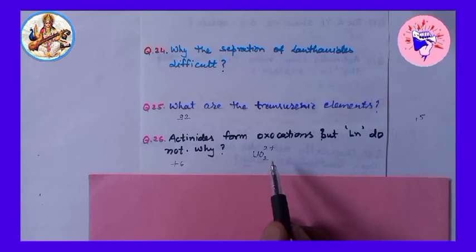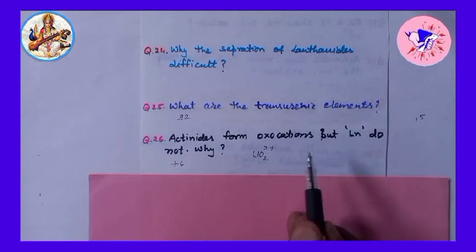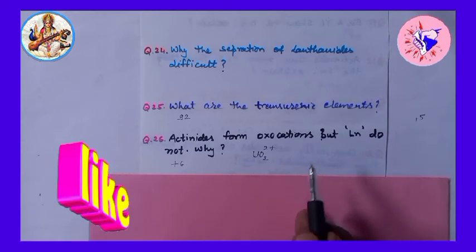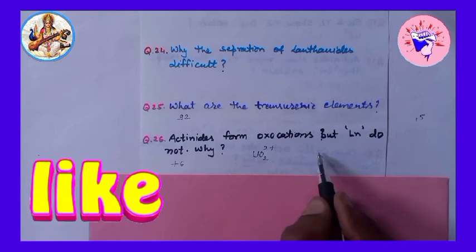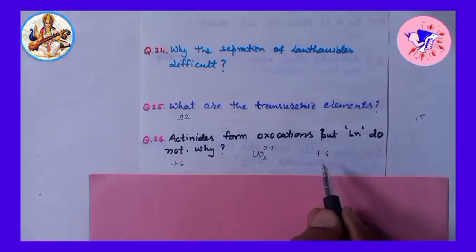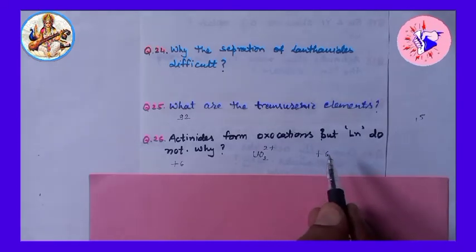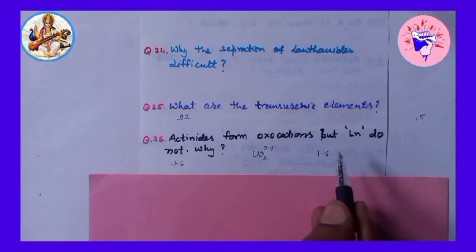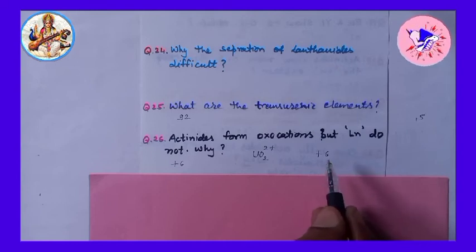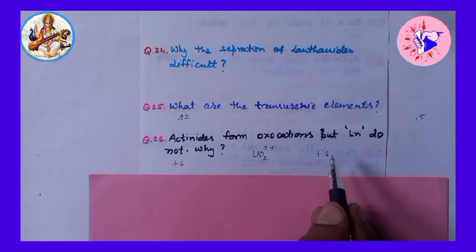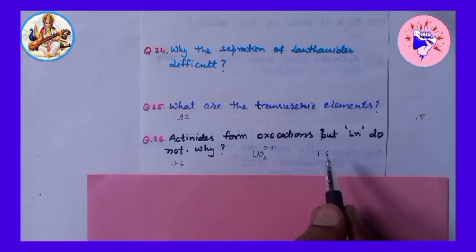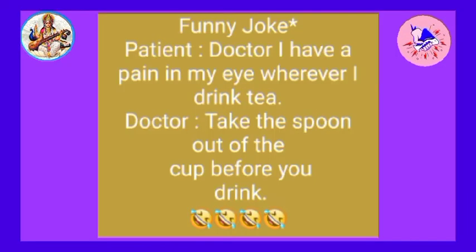On the other hand, lanthanides do not show higher oxidation states such as +6, so they do not have high charge density and hence do not form oxocations. Very important.